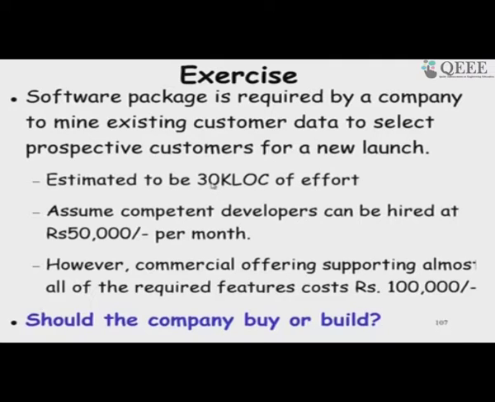You may try it out on a calculator, or we will use a COCOMO calculator. So, 2.4 into 30 gives us 72, and then 30 to the power 1.05, you consider it will become like 76 or something. So, that is the effort in person months, and each developer needs to be paid 50,000.